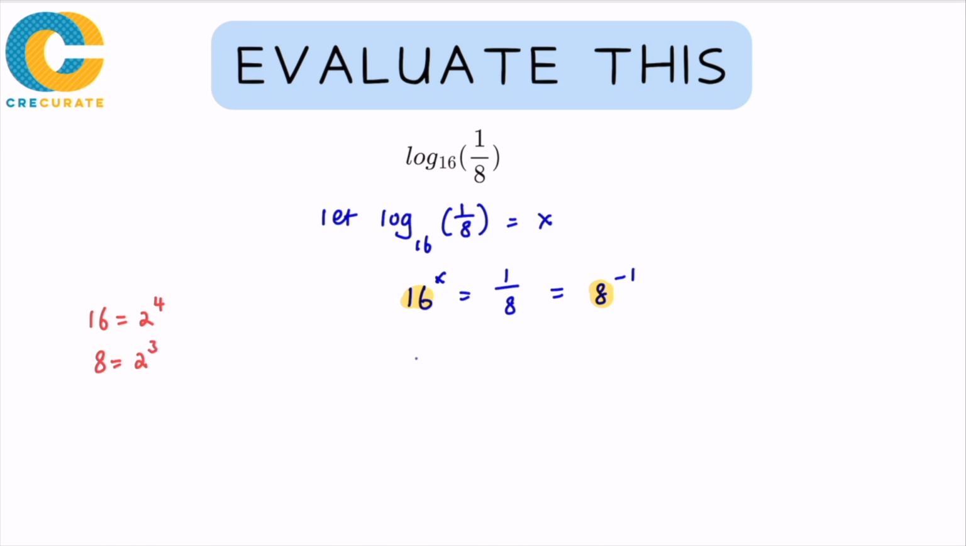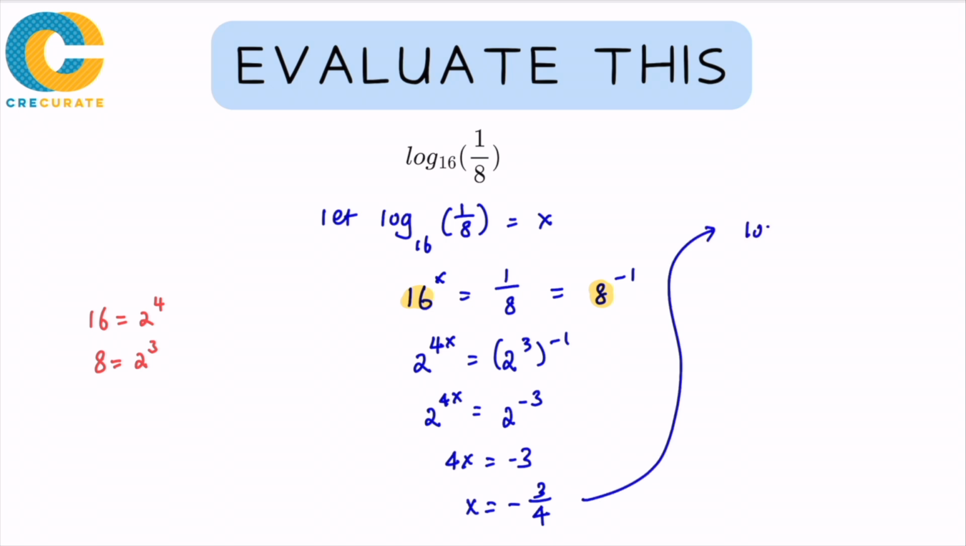So I'm going to put that back into the equation. So 2 to the power of 4x equals 1 over 8, which is 2 to the power of 3, to the power of minus 1. And then because they have the same base, I can say that the index has to be the same. 4x equals negative 3, and x will be equal to negative 3 over 4. So after I found that x is negative 3 over 4, I can safely say that log base 16 of 1 over 8 is negative 3 over 4.